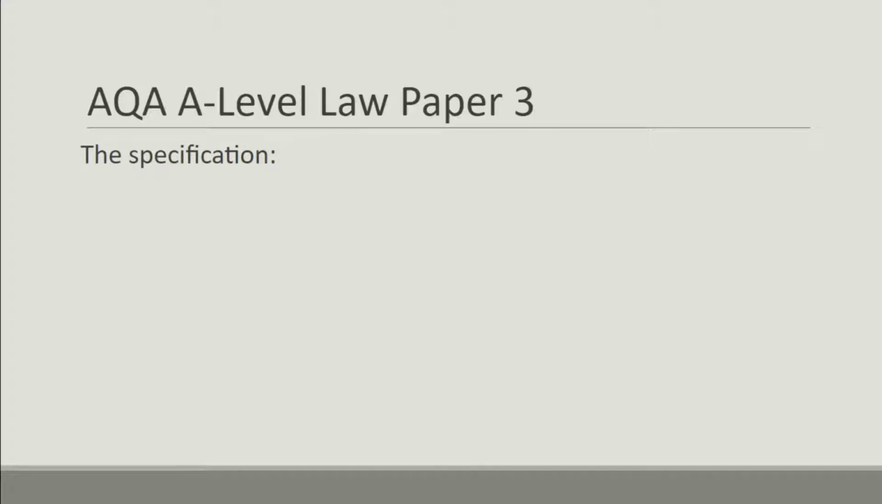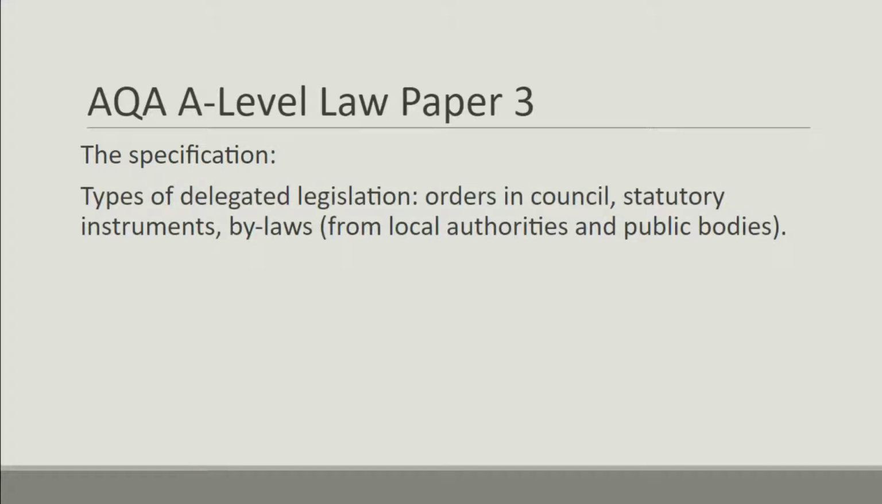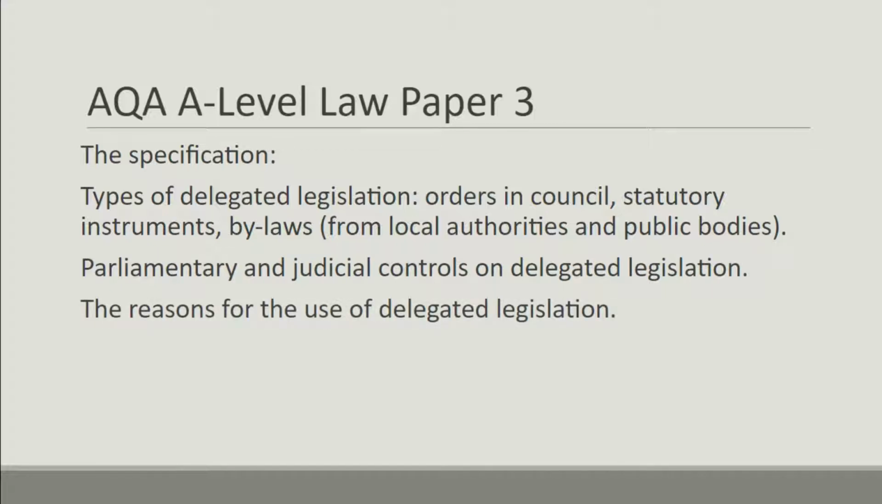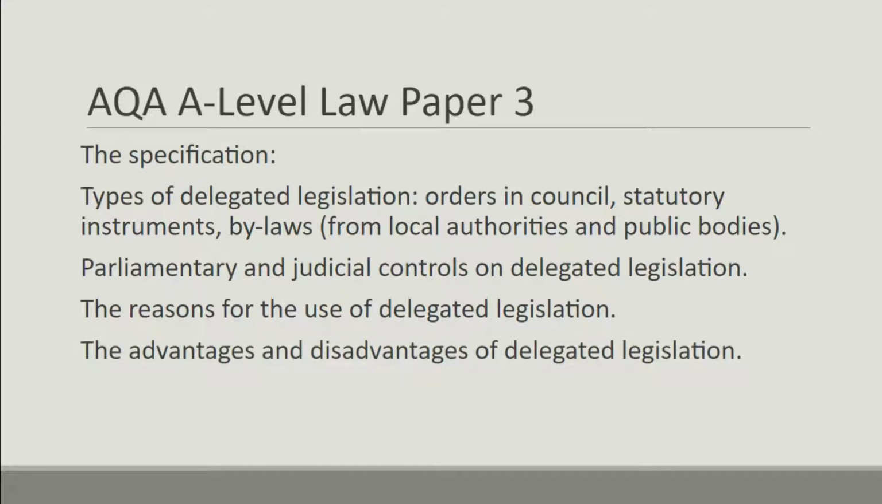I'm going to start by looking at bylaws, and this forms part of the AQA A-Level Paper 3. The specification says that in relation to delegated legislation, you need to cover the three different types of delegated legislation: orders in council, statutory instruments and bylaws. You need to look at parliamentary and judicial controls. You need to look at why we use delegated legislation. And lastly, the advantages and disadvantages of delegated legislation, the evaluation question, which is worth 7 marks.